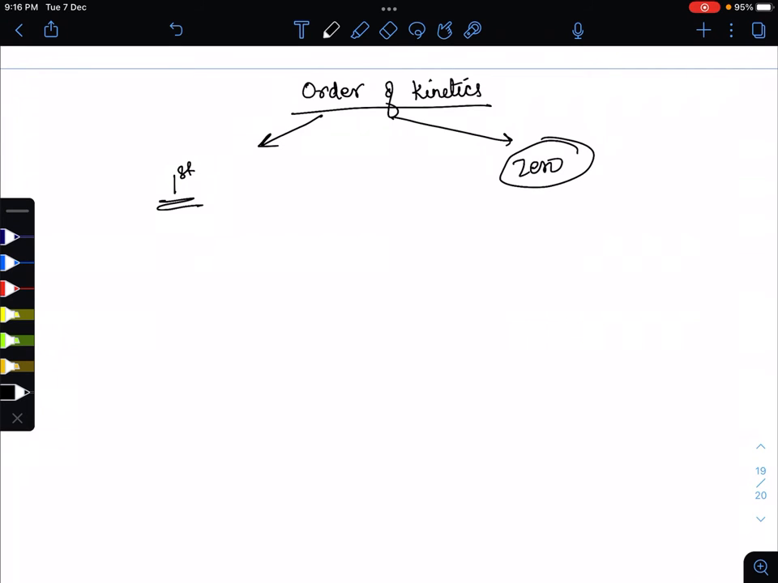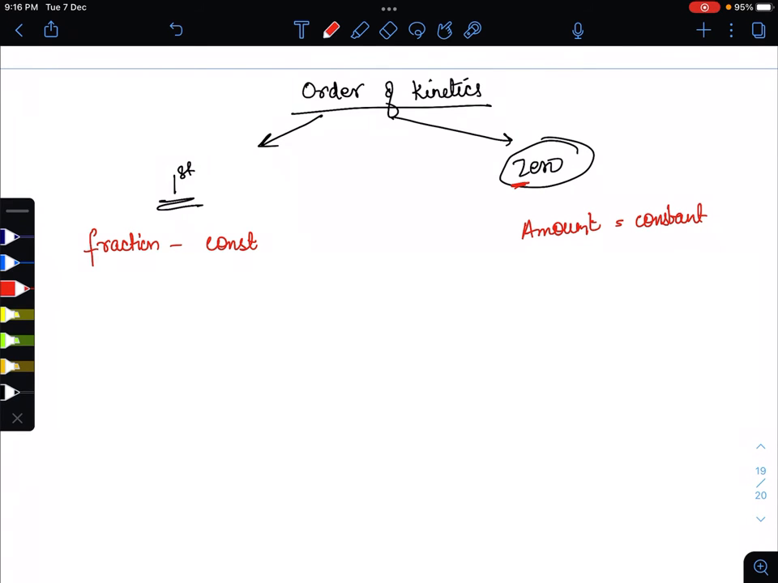In the first order of kinetics, we have to remember that the fraction is constant. The fraction is constant. While in the zero order kinetics, the amount is constant. The amount is constant.